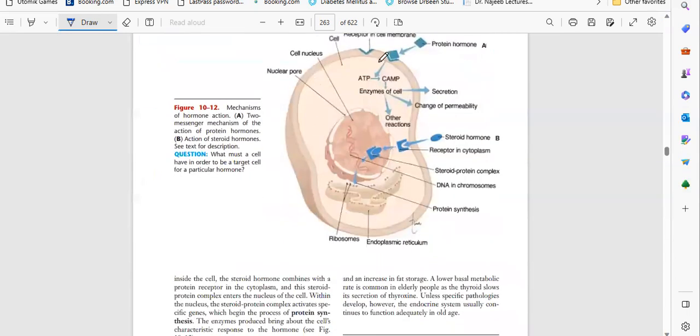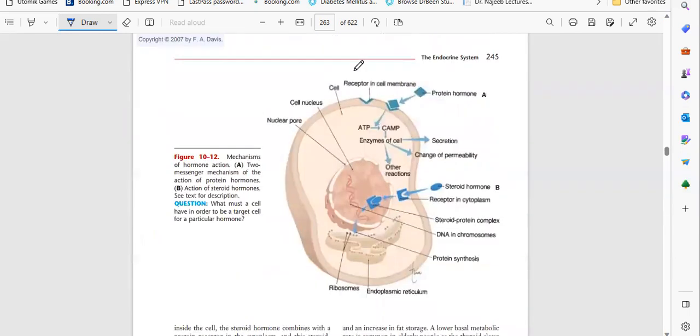Basically, here we have the diagram. Here we have the first messenger and the second messenger, because the receptor is outside the membrane. It will receive the hormone, and it will enter inside the cell.